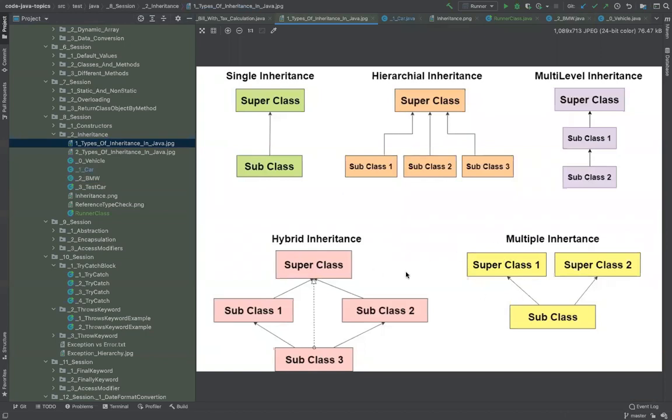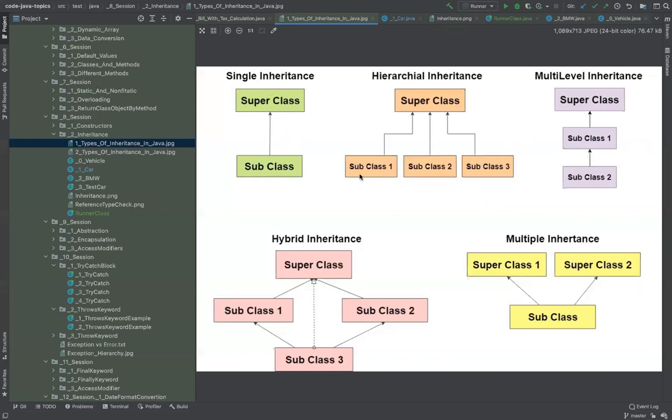Now there are two more things. One is hybrid inheritance and the other is multiple inheritance. Now this is a problem. Okay. I'll not go into these details. You don't have to worry too much about hybrid and multiple for now. Rather, we will be focusing on only these three types for now. So this is the simple example. This is hierarchical. This is multi-level. Most of the time, you will be working on these things.